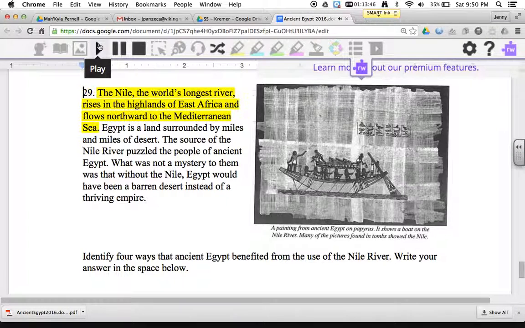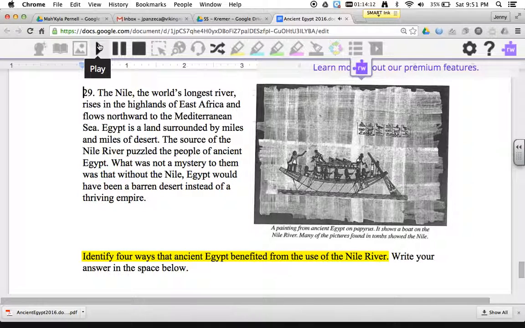29. The Nile, the world's longest river, rises in the highlands of East Africa and flows northward to the Mediterranean Sea. Egypt is a land surrounded by miles and miles of desert. The source of the Nile River puzzled the people of ancient Egypt. What was not a mystery to them was that without the Nile, Egypt would have been a barren desert instead of a thriving empire. Identify 4 ways that ancient Egypt benefited from the use of the Nile River. Write your answer in the space below.